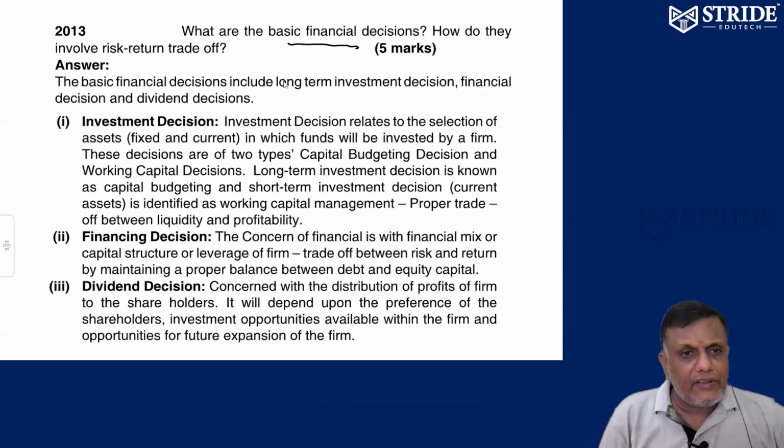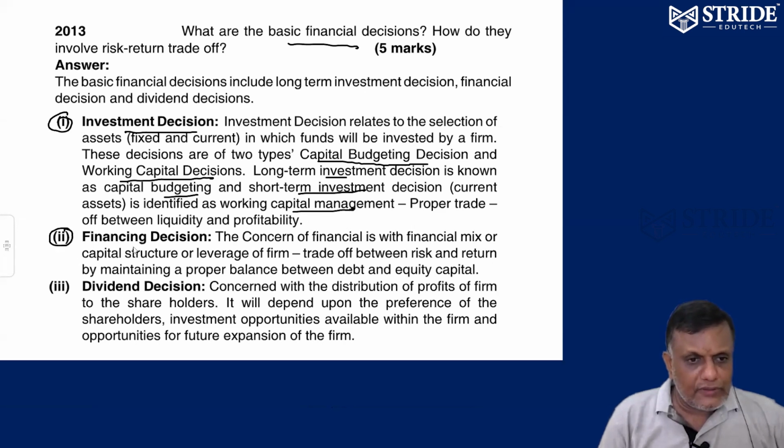What are the three basic financial decisions? Investment decisions, especially related to capital budgeting, whether to invest or not invest in crores, and working capital decisions. Long-term decisions are called capital budgeting. Short-term decisions are called working capital management. Number two, the financing decision, the financial mix or capital structure, which means risk and trade-off should be there.